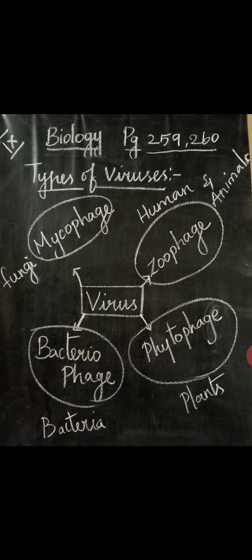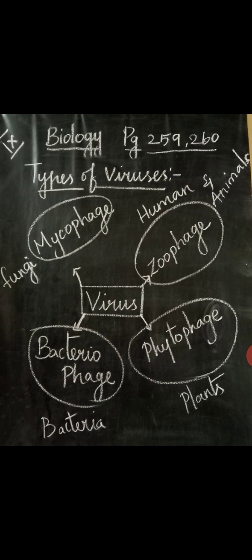Next, types of viruses. If you see, different types are there. The viruses which affect fungi are called mycophages. The viruses which affect humans and animals are called zoophages. The viruses which affect plants are called phytophages. The viruses which affect bacteria are called bacteriophages.